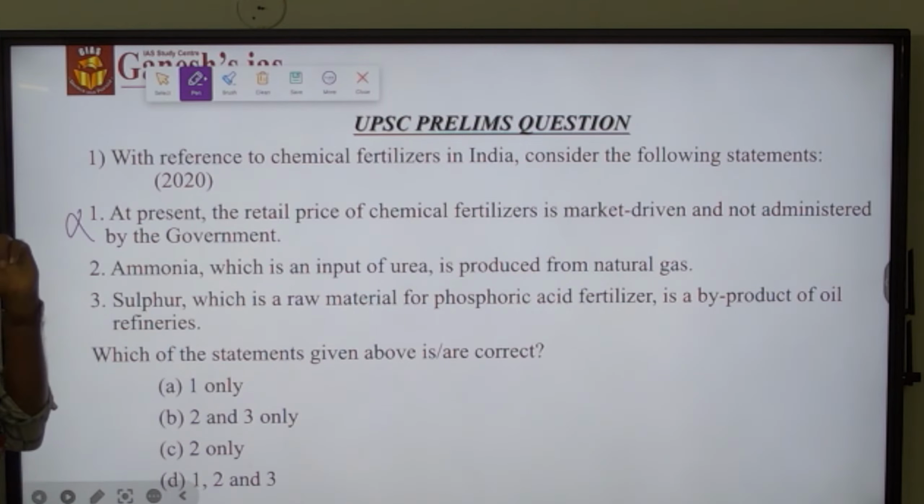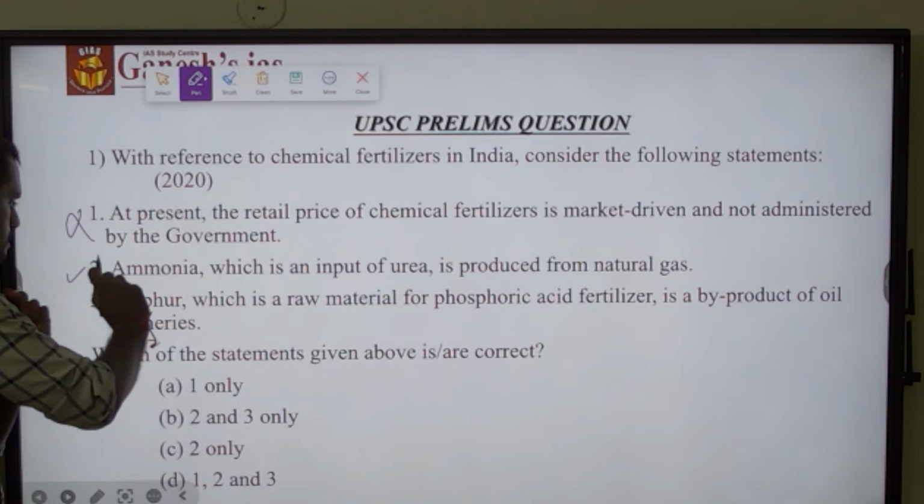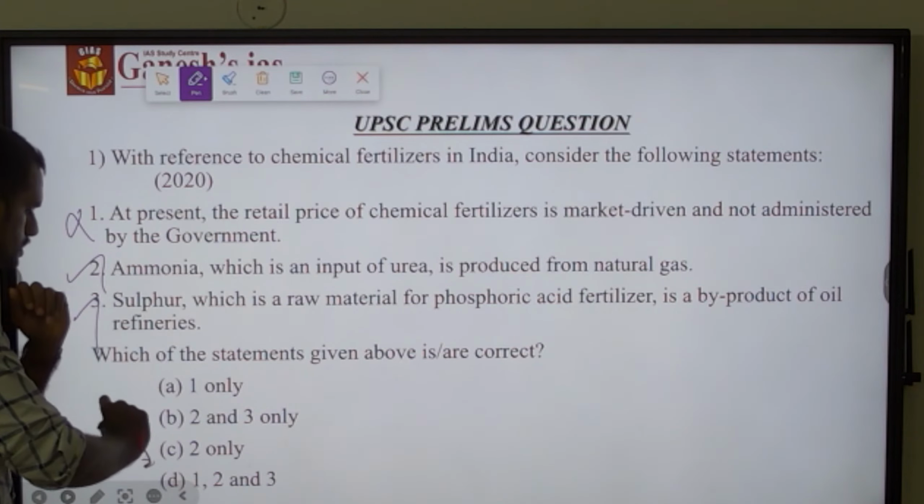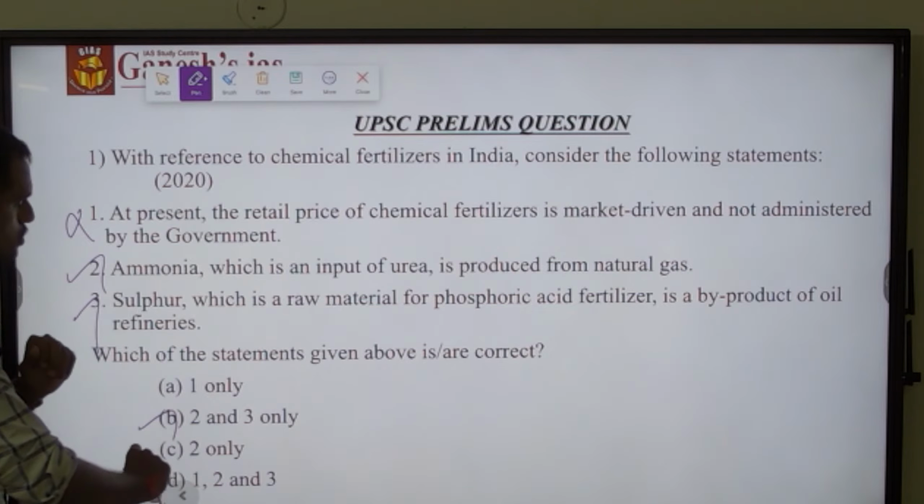And ammonia, which is an input of urea, is produced from natural gas. Yes, the second statement is correct. Ammonia can be produced from natural gas. Sulfur, which is the raw material for phosphoric acid, is a byproduct of oil refineries. Yes, sulfur will act as a byproduct of oil refineries also. Yes. So the answer is option B, 2 and 3.